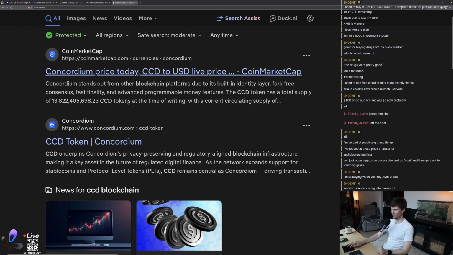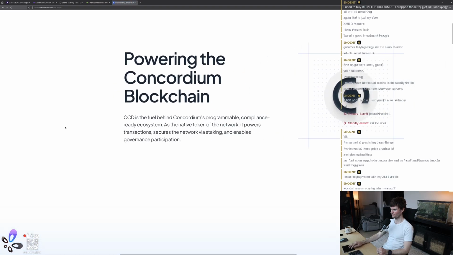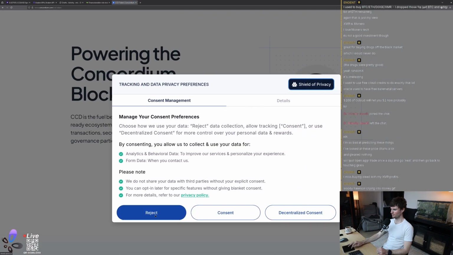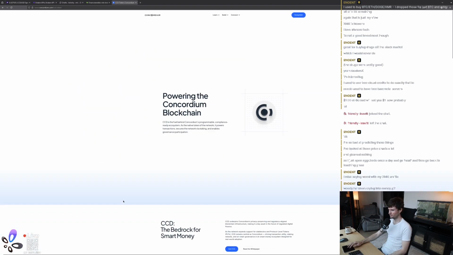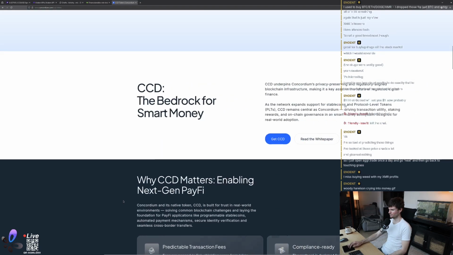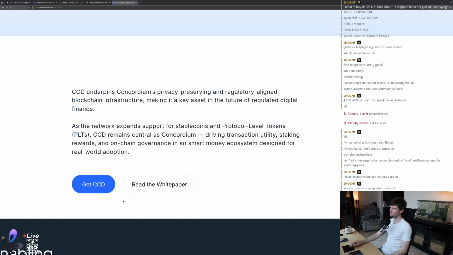Concordium. I've actually heard of that. The fuel behind Concordium's programmable, compliance-ready ecosystem. The native token of the network, it powers transactions, secures, blah, blah, blah. So this is like the opposite of Monero, basically.